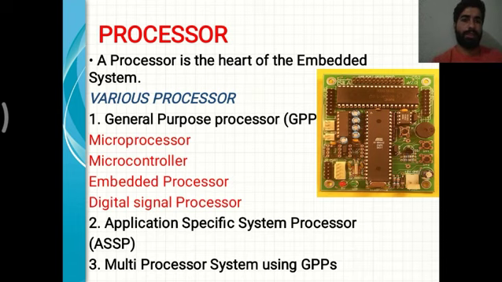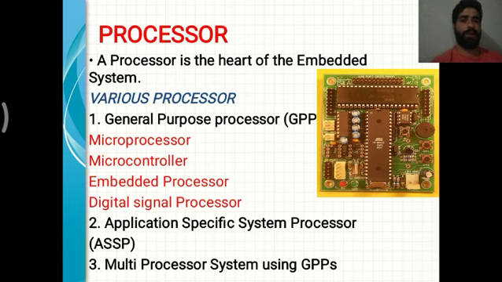A microprocessor is a semiconductor chip on which the central processing unit is implemented. This is called a microprocessor, same as the microcontroller. But a microprocessor has no memory, while a microcontroller has inbuilt memory. So this is the main difference between a microprocessor and a microcontroller.